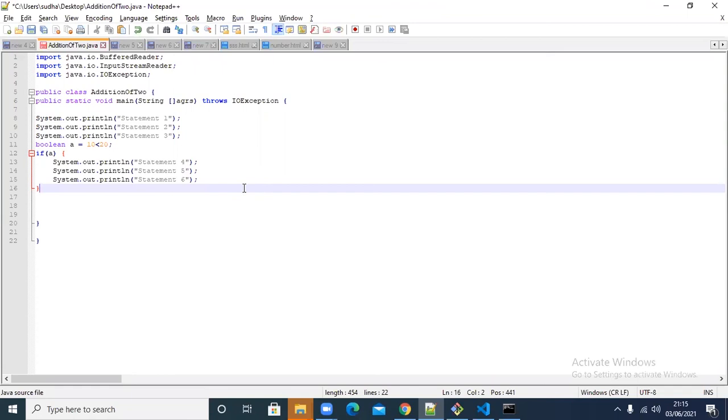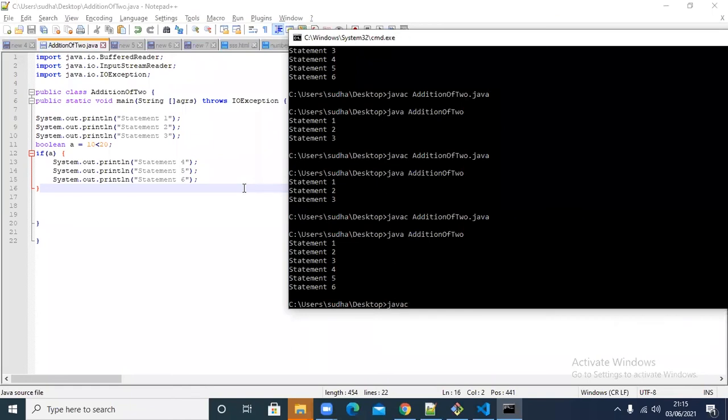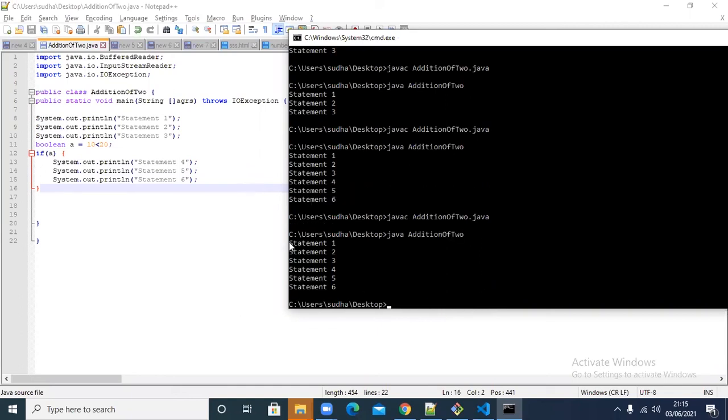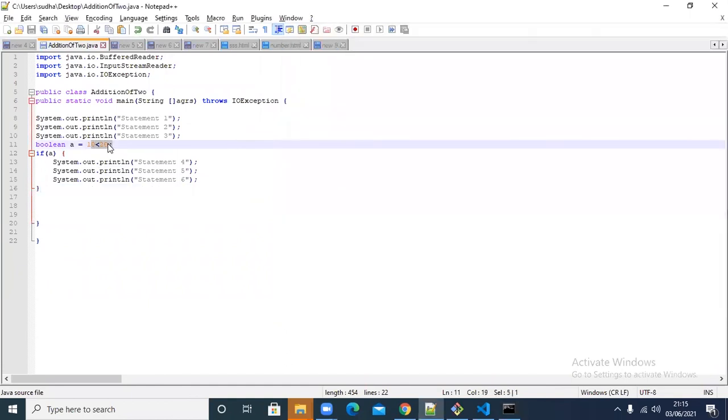Tell me. Yes, that is why it says this is a statement. Okay. Now see, it is coming because 10 greater than 20 is correct. Like that. So yeah, this is how we have to use the statements.